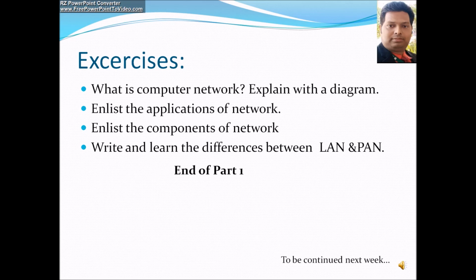Third is analyze the components of network. You know it very well, and if you could add, it will be much better. Now last but not the least, add and learn the differences between LAN and PAN. You can make a list of differences between the LAN and PAN. Now this is the end of part 1.